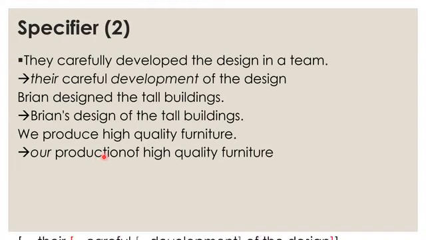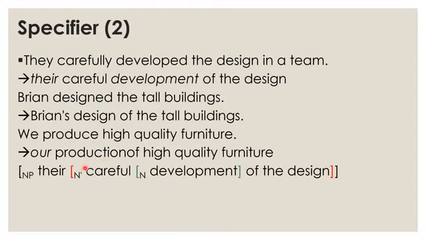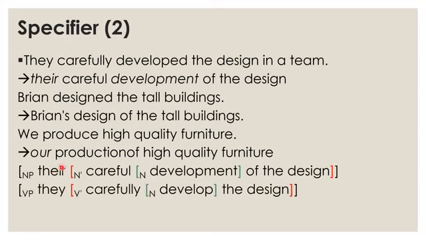Therefore, if we want to show the bracket analysis: development of the design. Careful here is an attribute, and their here is a specifier. The same thing with the careful design.